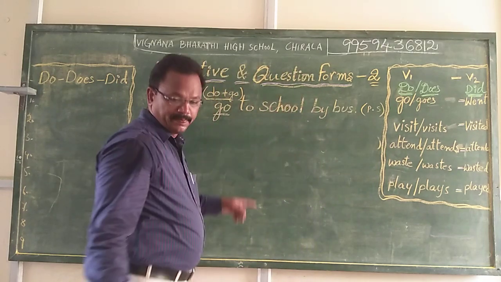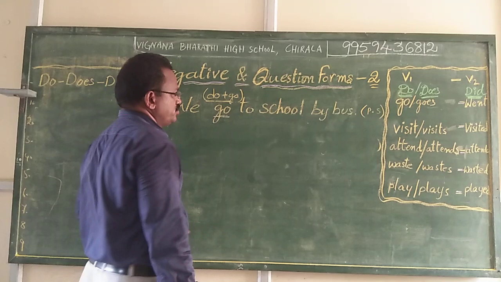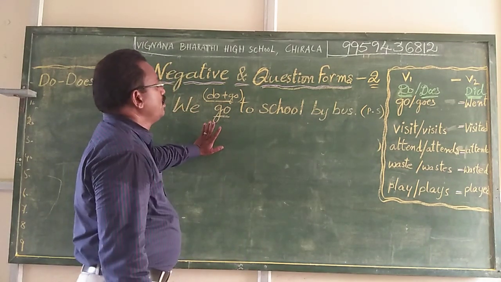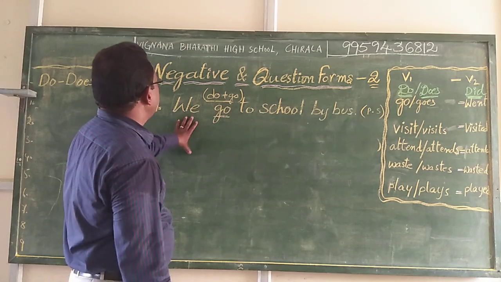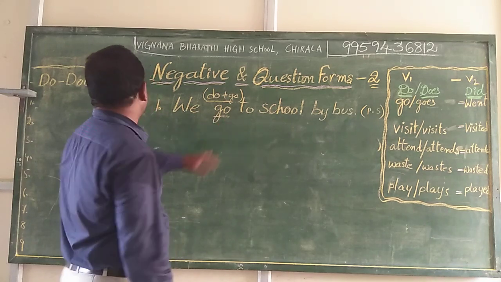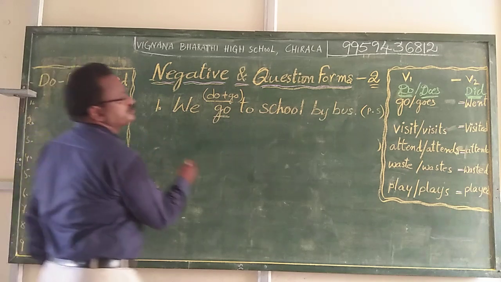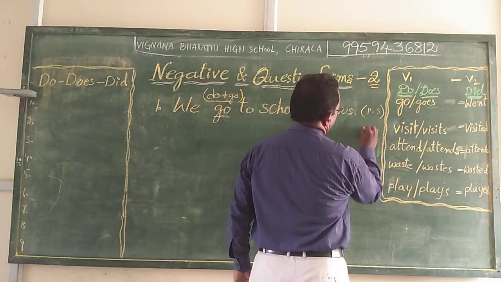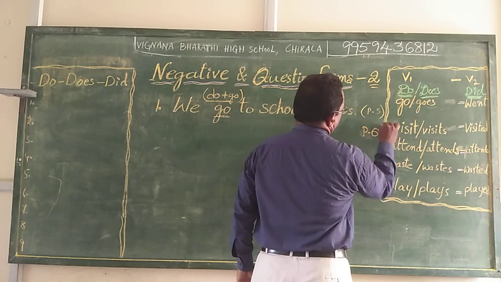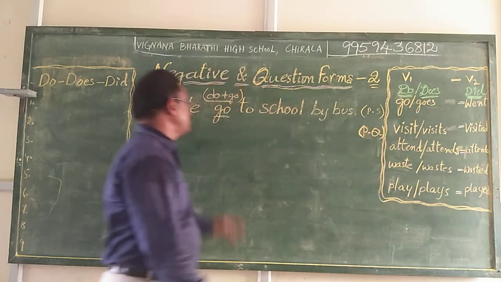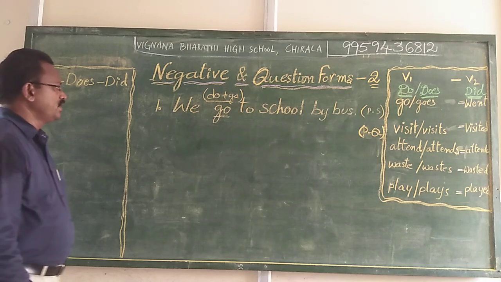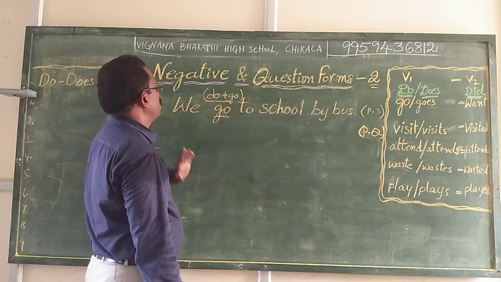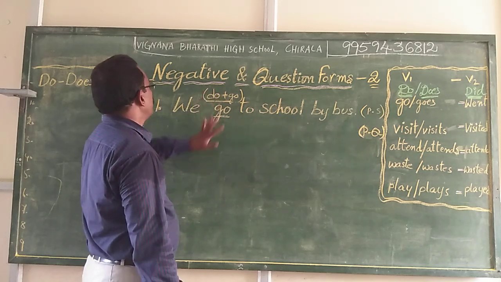Next, we can change this positive statement into the question forms. So now the first form is the negative statement, and the second form is the positive question form. Now we are planning to change this sentence into positive question form. We go to school by bus. Go, we split into do plus go. The helping verb is do.